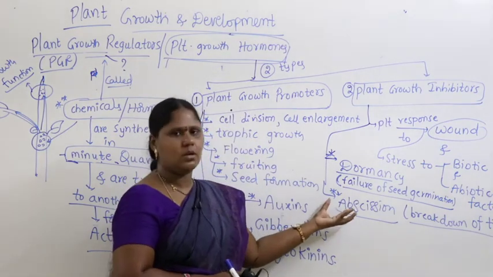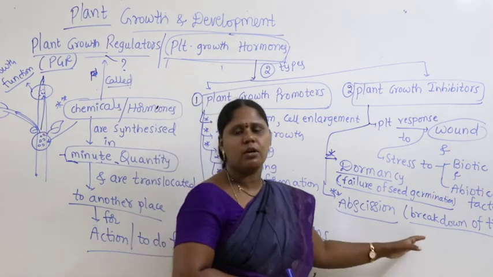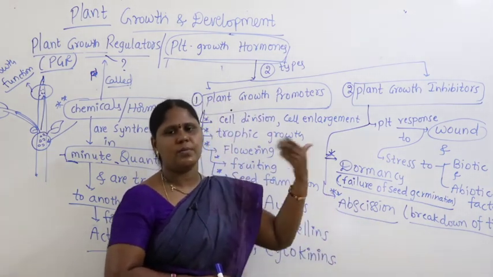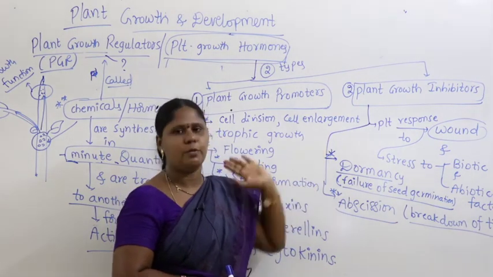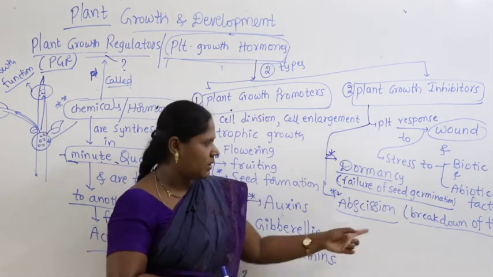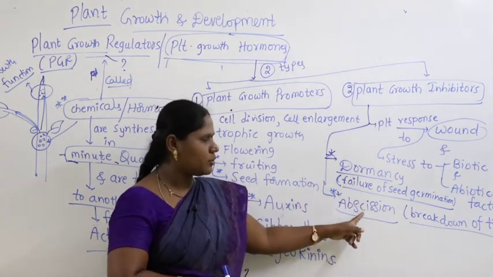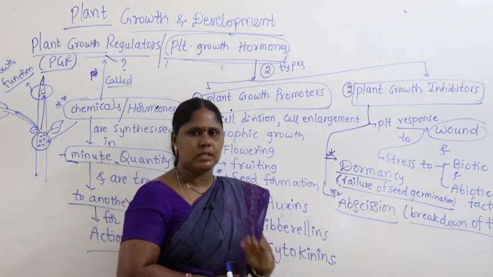Growth inhibition, one of the examples is abscission. What is abscission? We say breakdown of tissue. The tissue is broken down, there is no further supply of water and minerals to the next growing plants, which inhibits the growth phenomena. Or you say early fall of leaves, fruits and all that, that's nothing but what we call abscission. Dormancy and abscission, both are growth inhibiting processes.